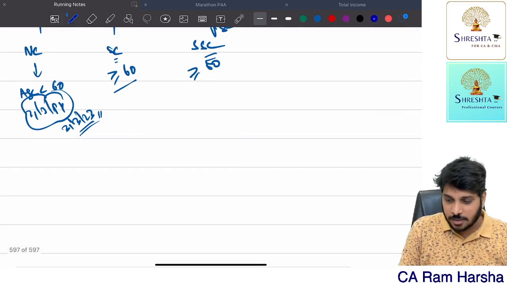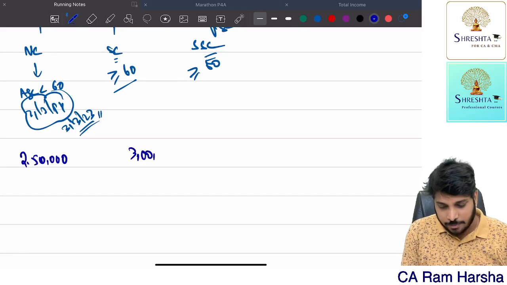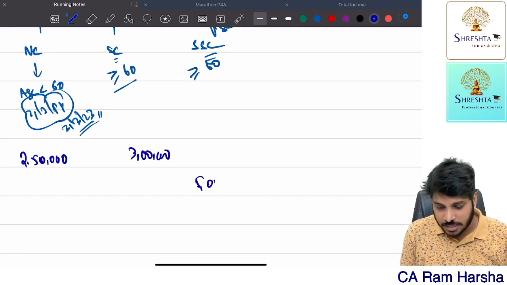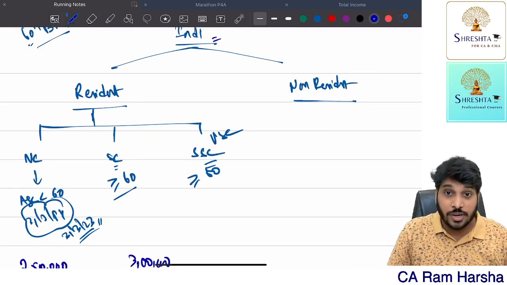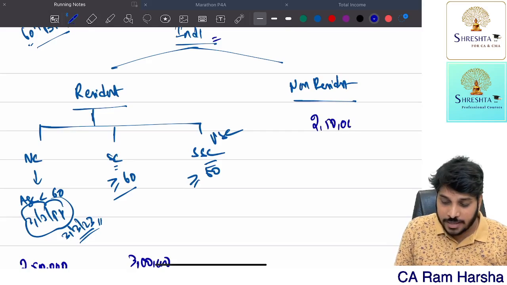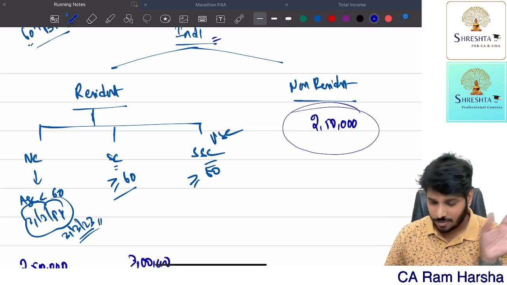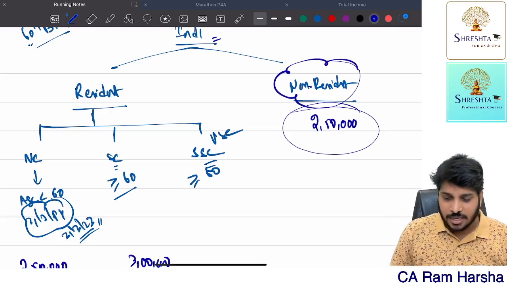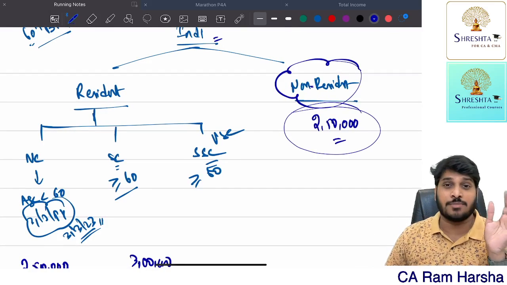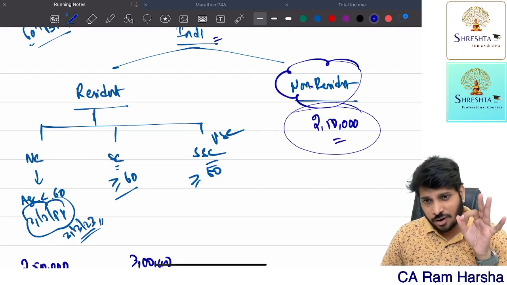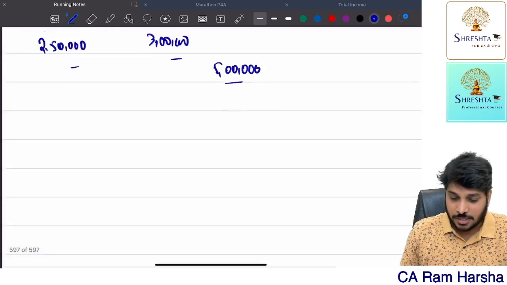For a normal citizen, the basic exemption is 2,50,000. For a senior citizen, the basic exemption is 3 lakhs. For a super senior citizen, the basic exemption is 5 lakh. For a non-resident individual, the basic exemption is always 2.5 lakh. Here in non-resident, there is no category of senior or super senior. Irrespective of age, for them the basic exemption is always 2.5 lakh. Remember. Now, what are the tax rates?